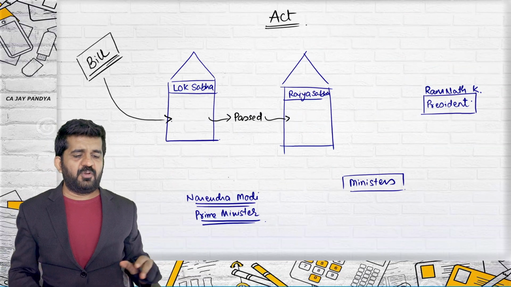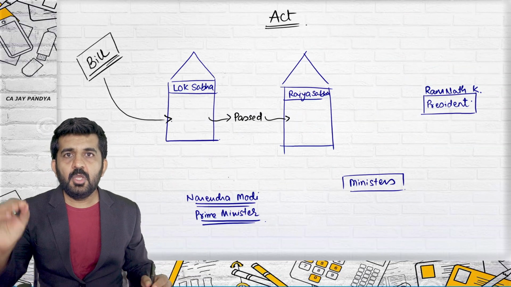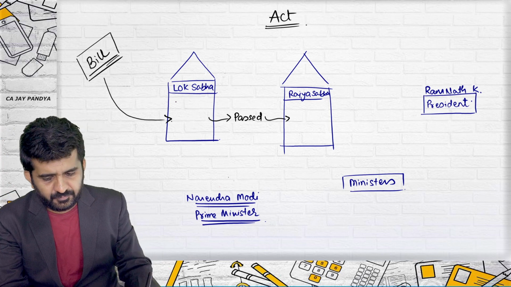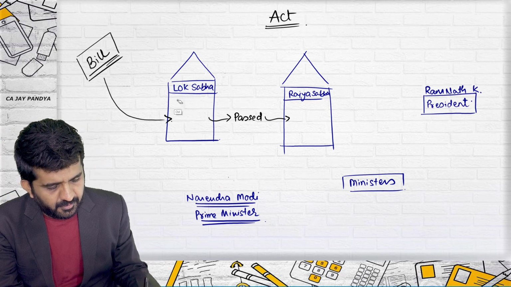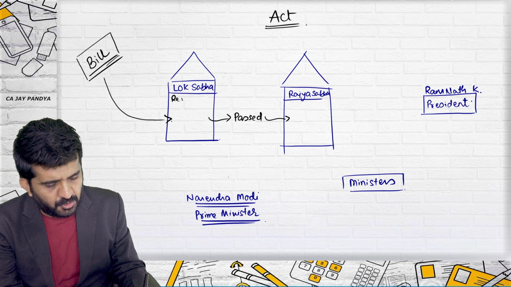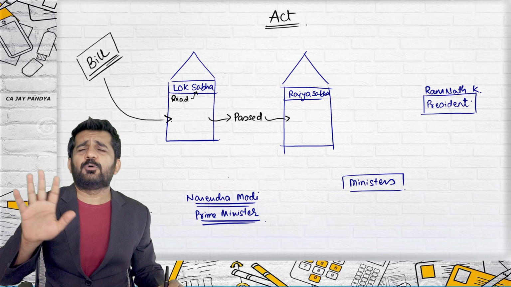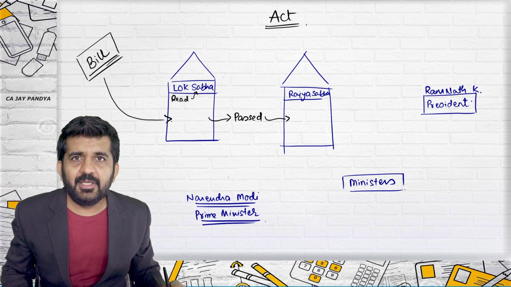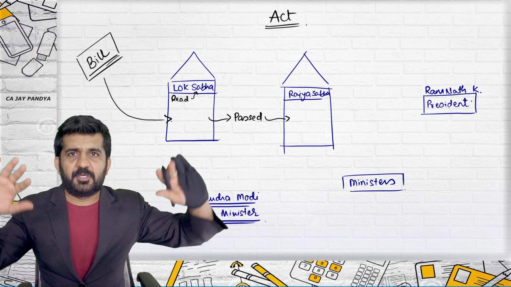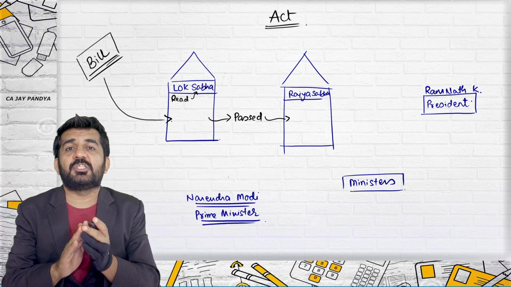Let us go to our first chart. A bill is read in Lok Sabha. Now you might have seen this somewhere on television. A person is standing, there is a parliament, all the persons are sitting, and one person is reading something.